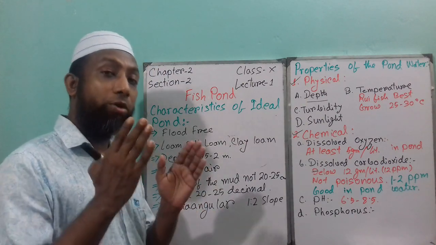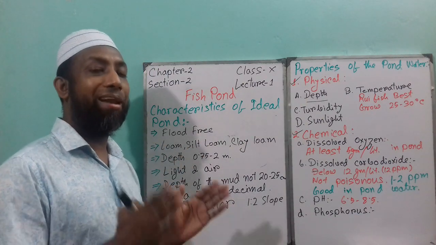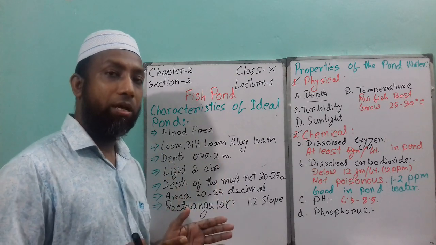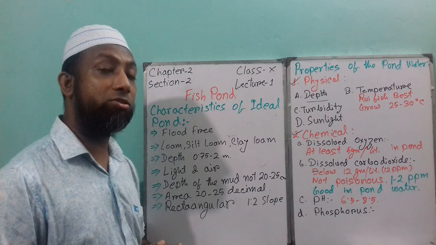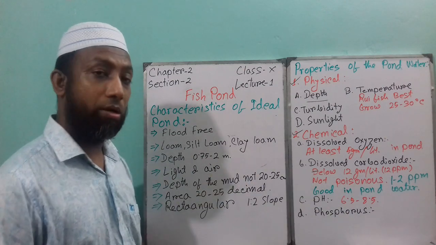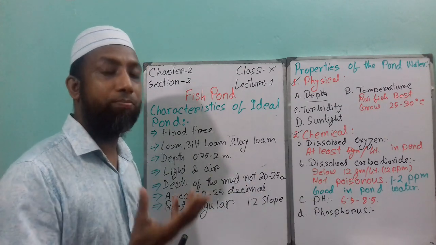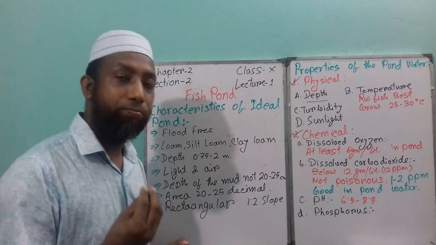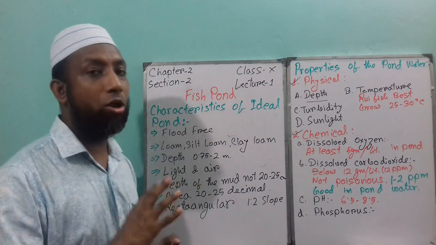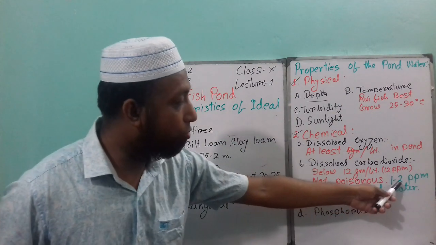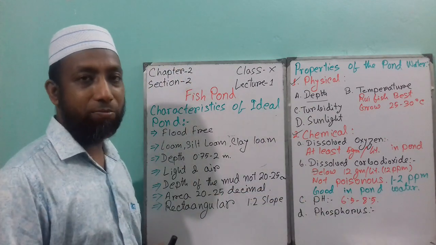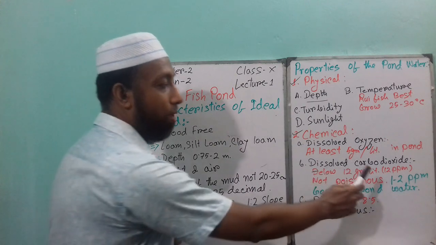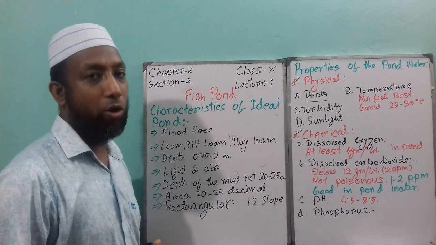water, because we know that there will be some natural food present in the pond water. So if there is no carbon dioxide, that natural food, that means some plants, will not grow properly. Even 1 to 2 ppm is good in pond water, that means dissolved carbon dioxide of 1 to 2 ppm is good in pond water.